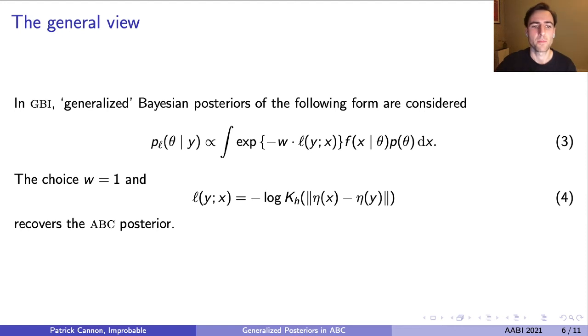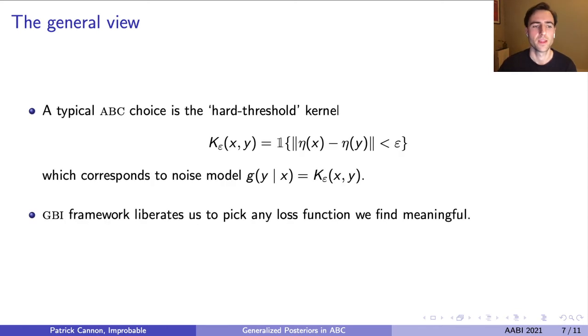One question this raises is, does this new lens change how we see traditional ABC kernel choices? The answer is a resounding yes. In particular, hard threshold kernels, a popular choice with ABC practitioners, are far less appealing when described as uniform noise models, which would in most modeling scenarios be an unconventional choice. In summary then, this generalized view offers a simple and principled justification for embracing loss functions in ABC that would otherwise be difficult to justify. More broadly, it leads us away from viewing ABC as a necessary evil and towards embracing it as a convincing robustification strategy in its own right.